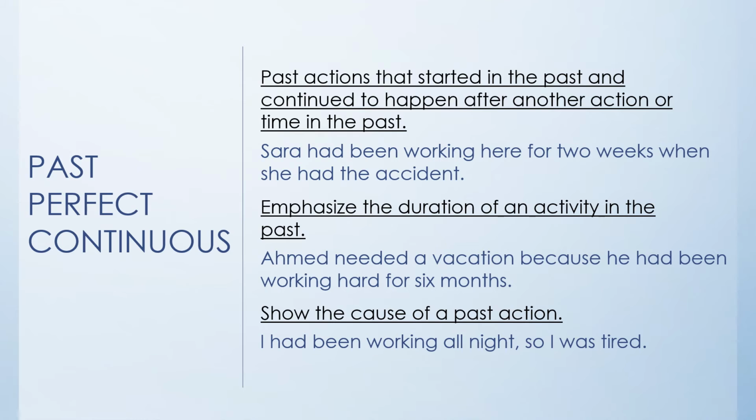And we also use the past perfect continuous to show the cause of a past action. So, for example, I had been working all night, so I was tired. These two actions are a cause and a result, but the cause, we are showing the cause in a continuous form because it's an action that took time in the past.